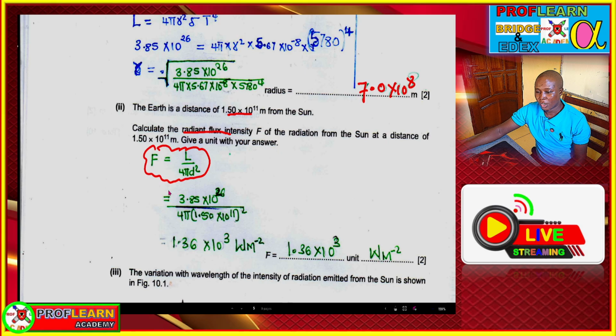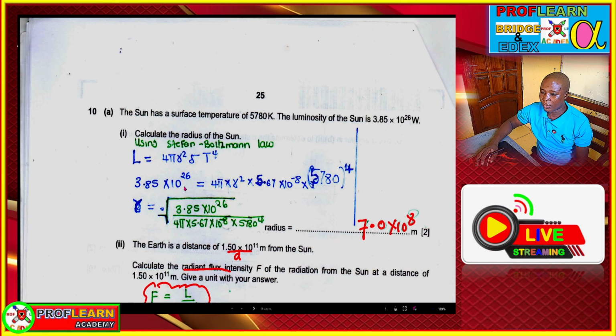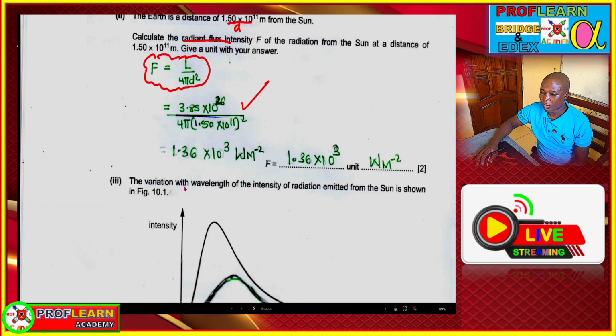So we're going to calculate the radiant flux intensity using this formula. If you substitute the quantities, because this is our d, and we have the luminosity provided in the question from the previous section, then we can go ahead to work it out.